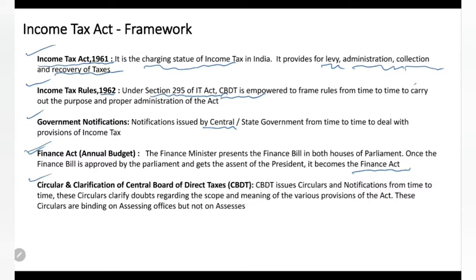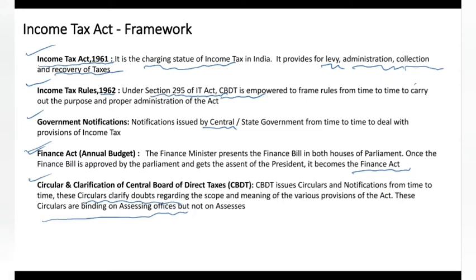circulars and clarifications which are issued by the Central Board of Direct Taxes. The Central Board of Direct Taxes keeps issuing circulars and notifications. The purpose of these is to give clarification on any doubts. Especially, these circulars will be binding on assessing officers. It is for income tax officers on how to perform their duty and other things.